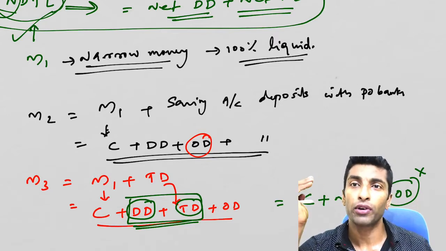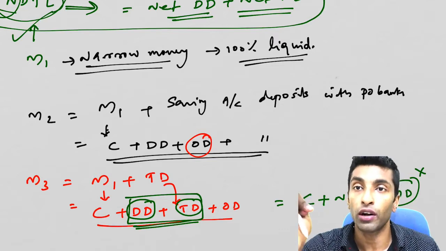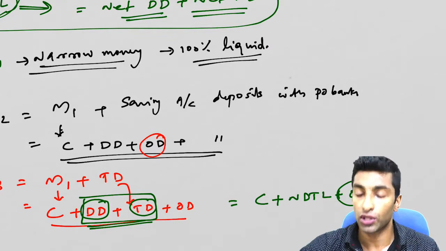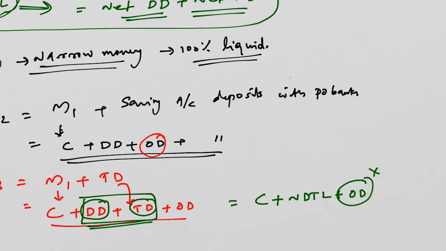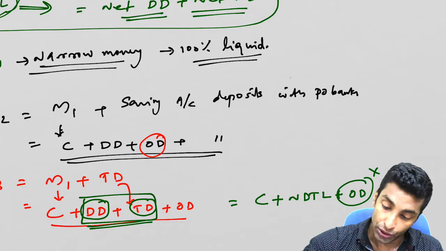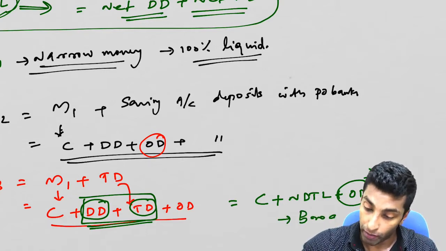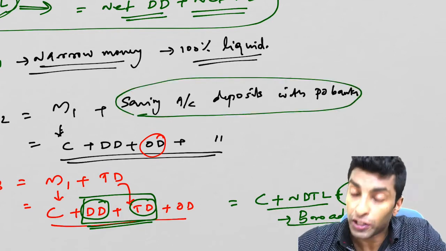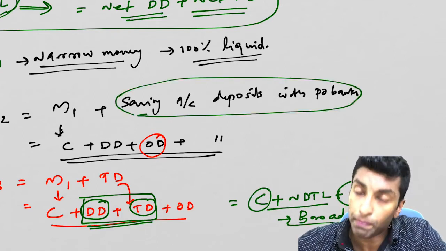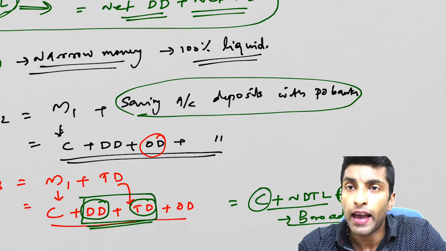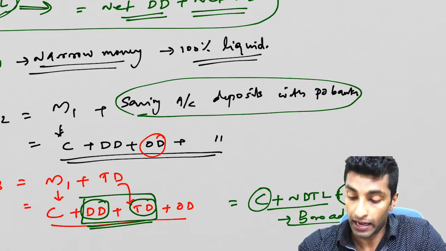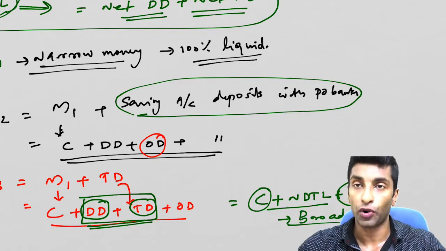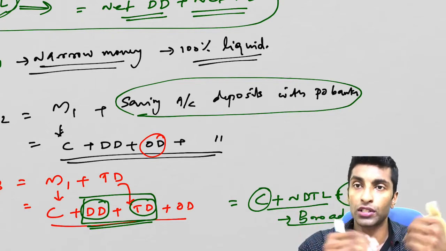Now can you withdraw the entire amount in a single go? No. So it is not liquid. So M3 is not liquid, and you can see that order. M1 is the most liquid. This is not that liquid. Okay. So this is known as broad money. You can see here, this is much broader, right? Here currency plus all deposits are there, except the deposits in the post office bank. So it's a very broad concept. So we call it broad money. The first one being a narrow concept, so narrow money.